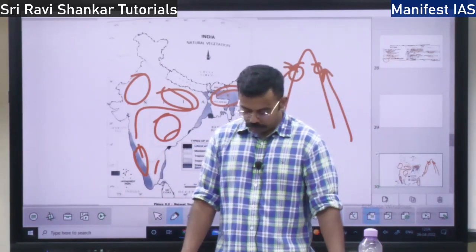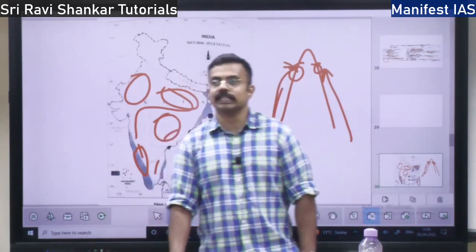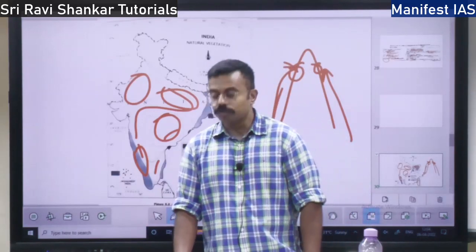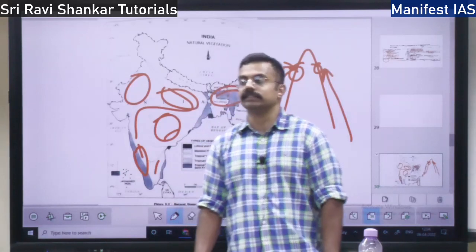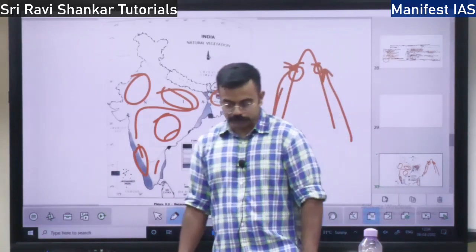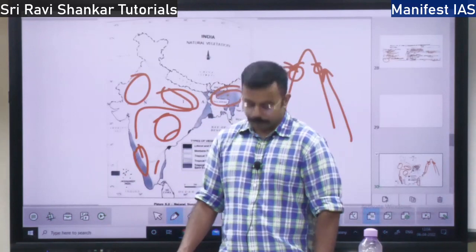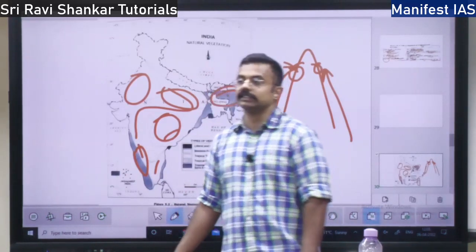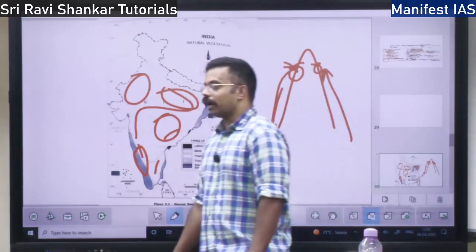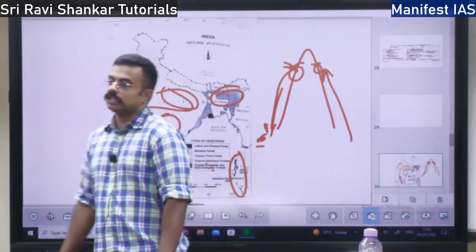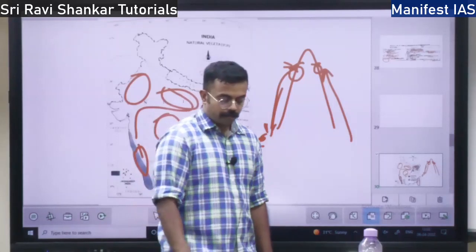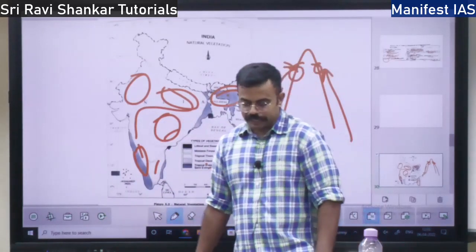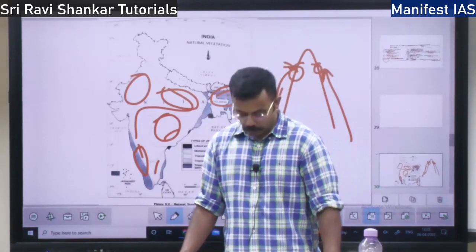So with respect to transhumans in the mountain forest, there are certain communities. You have Gujjars, you have Bakarwalas, you have Bhotiyas and Gaddis. So Gujjars, Bakarwalas, Bhotiyas and Gaddis are the people, right? So this is with respect to North mountain forest, that is in the Himalayan region. Next you have South mountain forest, in the Western Ghats region. So in the Western Ghats, Vindhyas and Nilgiris, you will find the South mountain forest.